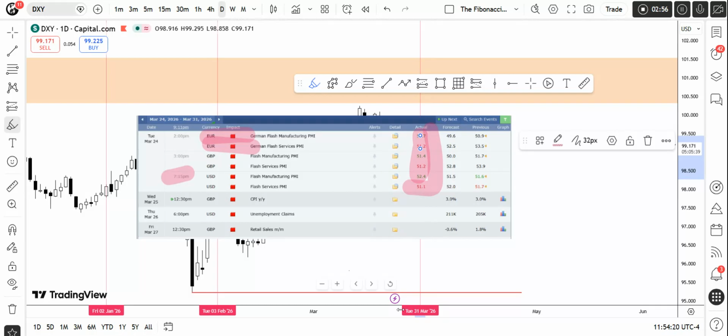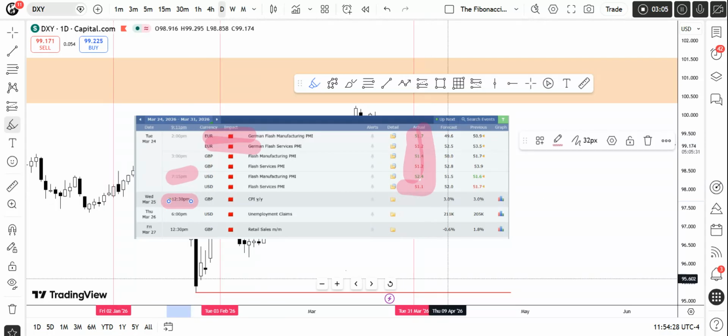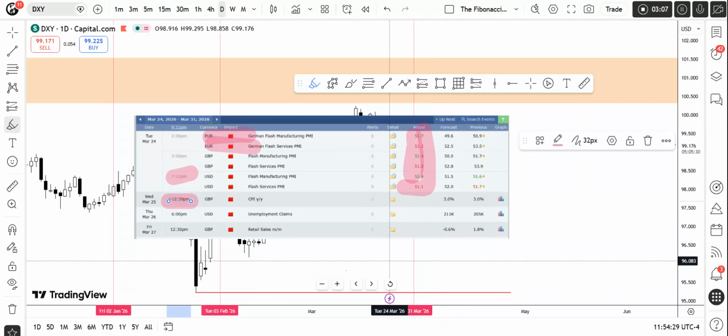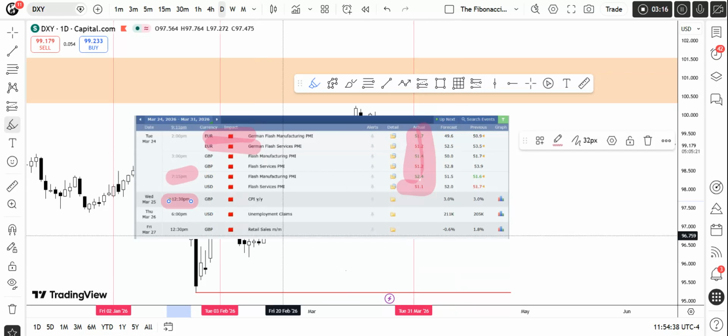Okay, now talking about Wednesday. Tomorrow we have the GBP CPI at 12:30, which is 3 a.m. Eastern Standard Time, according to New York, during the London session. Expected is about 3%. Let's see how the numbers come in and how the market reacts.